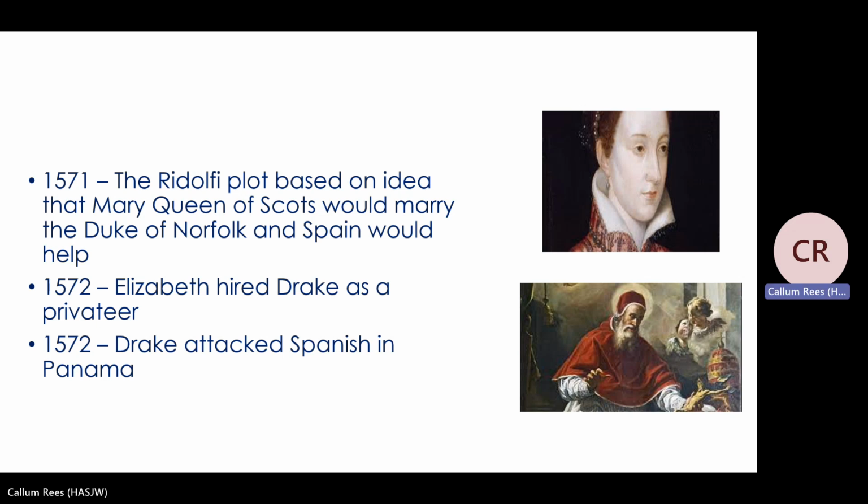So at this stage, Elizabeth knows that there's a lot of wealth to be had, money to be made in the New World, the Americas, places like South America, Central America. So she hires Drake as a privateer, and he starts attacking the Spanish in the Americas. So first of all, in Panama in 1572. Now, Drake is technically hired by Elizabeth I, but when she's hiring these privateers and allowing them to operate, she makes it seem as if they haven't been hired by her. So when the Spanish are complaining, she says, well, actually, I know they're stealing from you, but it's nothing to do with me.